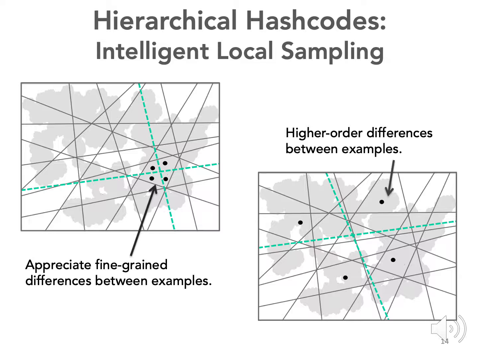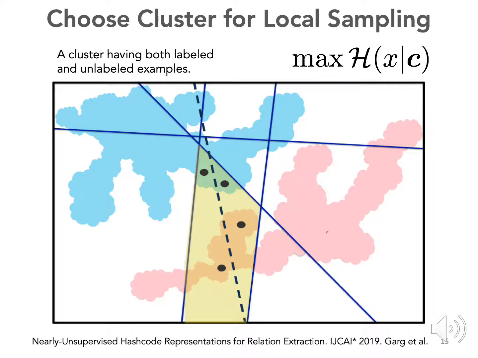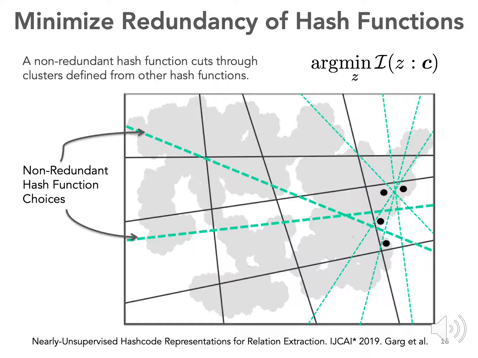Further, the question is how do we sample these data points, this subset of data points, which are used to construct a hash function. One option is global sampling. Another option is to sample locally from a cluster, and that's what we propose. Further, you could even decide which cluster to sample from. For instance, we propose to choose a cluster which has both training and test examples.